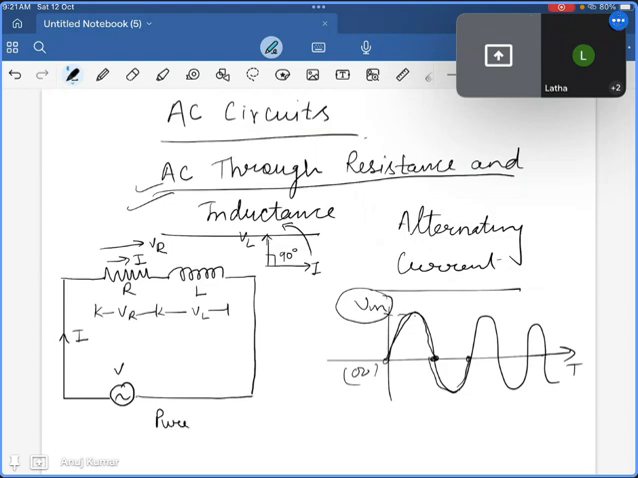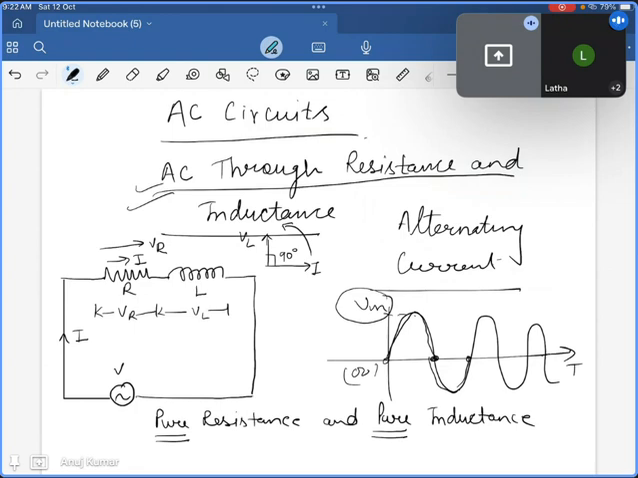pure resistance and pure inductance. The word pure is very important. It means we are simply considering the ideal case, but definitely when we go through further questions, nothing pure exists